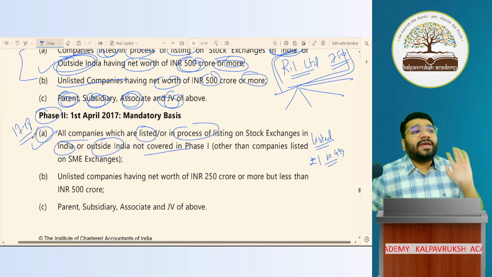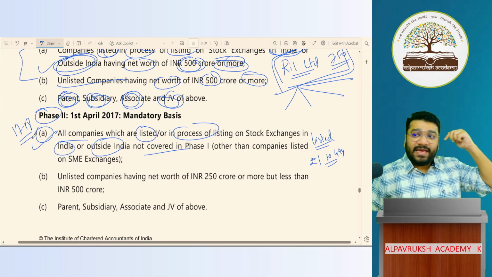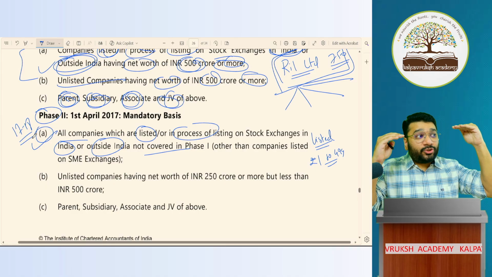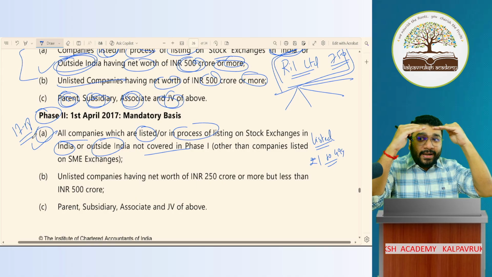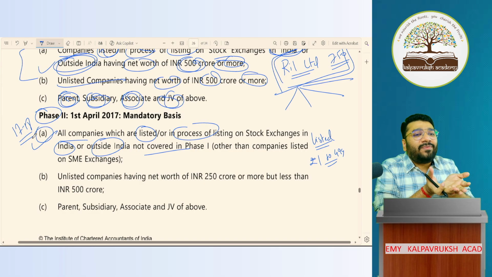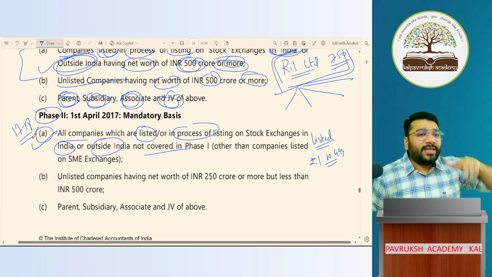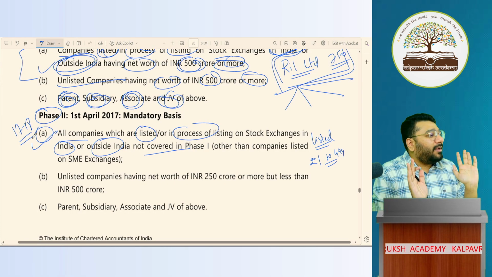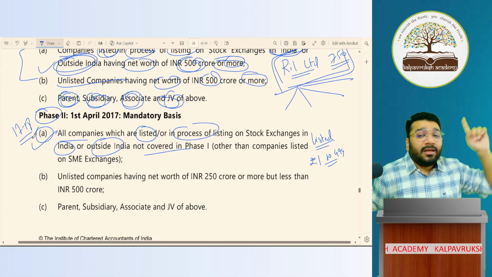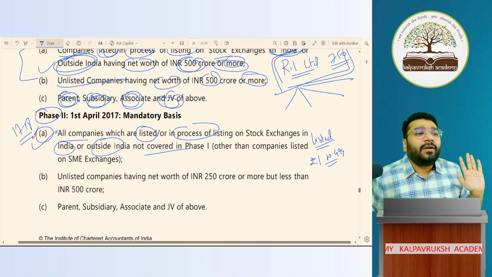If I combine both phase 1 and phase 2, what is the result? Point A of phase 1 and point A of phase 2, both combined, what does it mean? All listed companies will come under Ind-AS. That is today's applicability. Today, any listed company has to come under Ind-AS. But in 15-16, 16-17, 17-18, it came gradually. Got it, not got it?